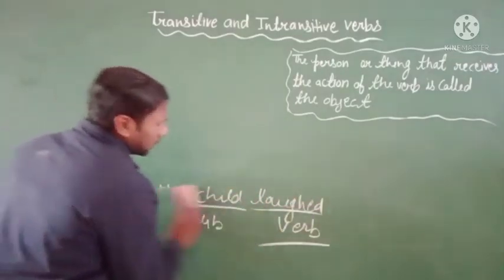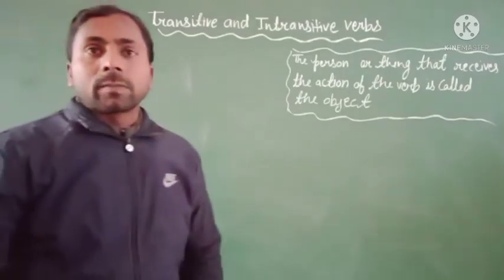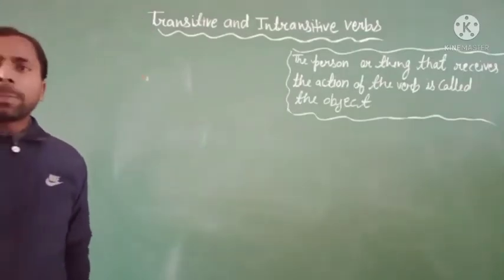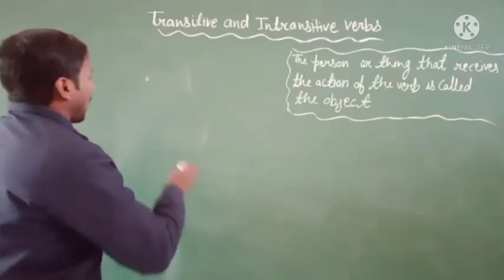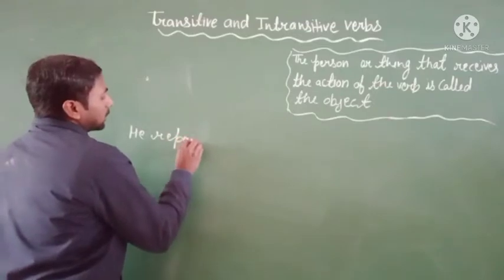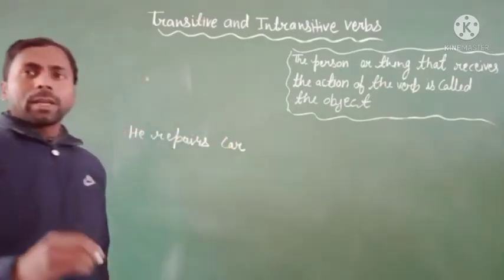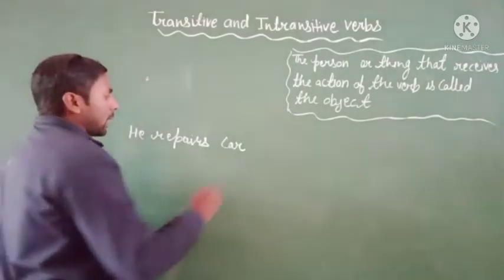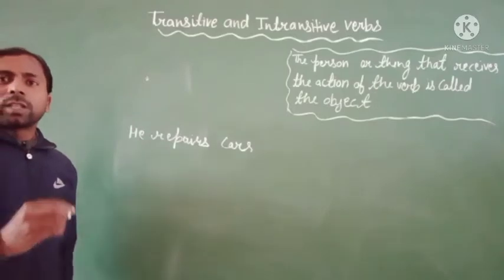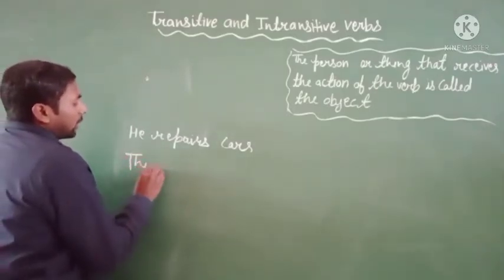Okay, so let's start. First I will repeat some important examples, like he repairs cars. He repairs cars. The second example is the girl has a pretty frock.